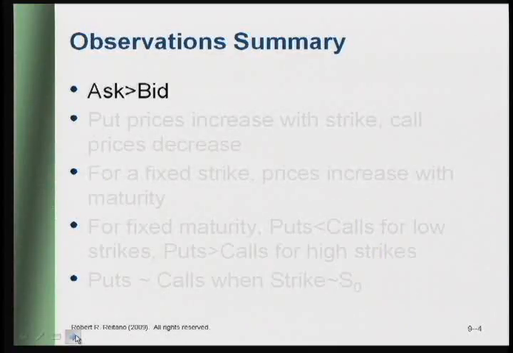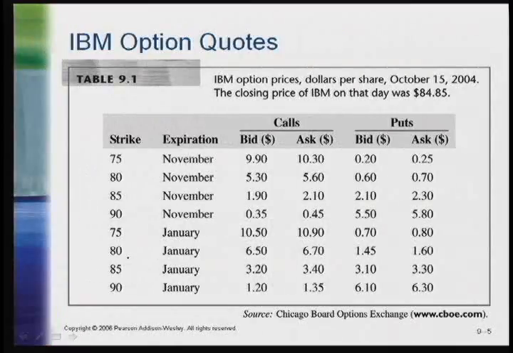The first observation is that the ask is always larger than the bid price. Let's remember what those terms mean. These words are from the broker's perspective. So the broker ask price is the price that the broker is asking for them to sell to the investor. The bid price is the price that the broker bids on the investor. So in other words, the investor will sell at the broker's bid price and will buy at the broker's ask price. The ask is bigger.